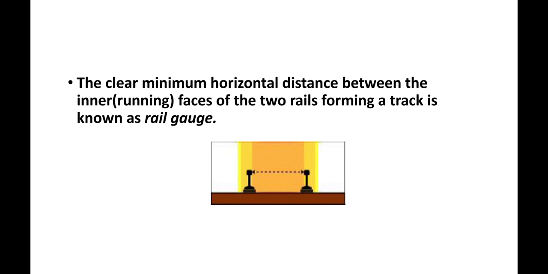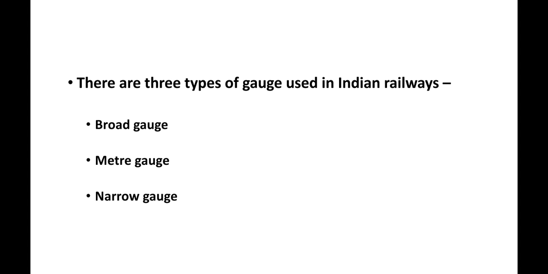Rail gauge. Today we will discuss rail gauge. The clear minimum horizontal distance between the inner faces of the two rails forming a track is known as rail gauge. There are three types of gauge used in Indian Railways: broad gauge, meter gauge, narrow gauge.